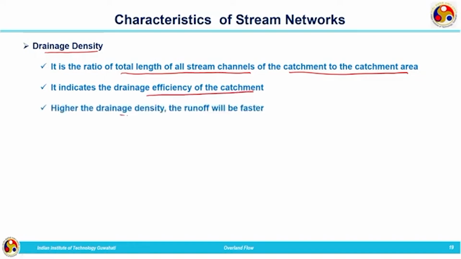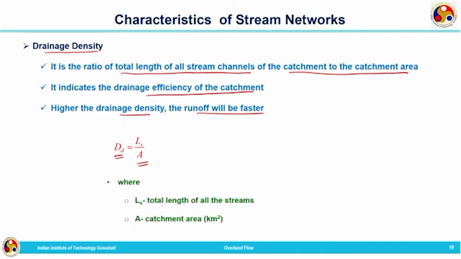The higher the drainage density, the faster the runoff. If a watershed has higher drainage density, the runoff will reach the outlet at a faster rate. Drainage density is represented by DD and is given by the expression LS divided by A. LS is the total length of all the streams and A is the catchment area in square kilometers.